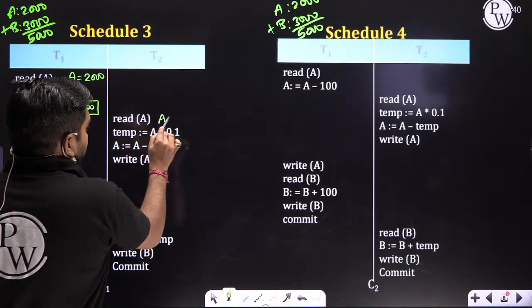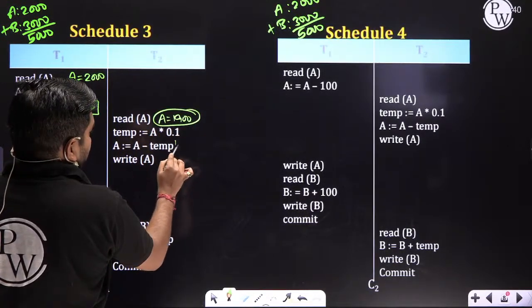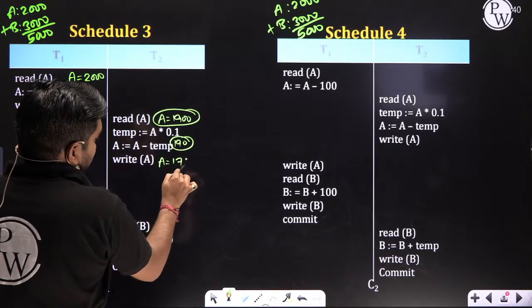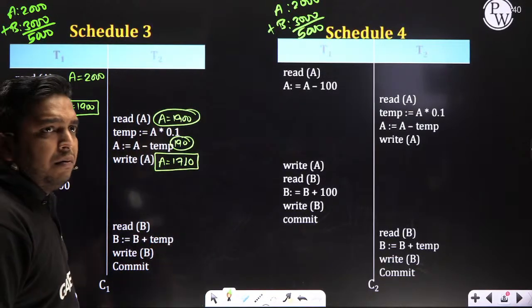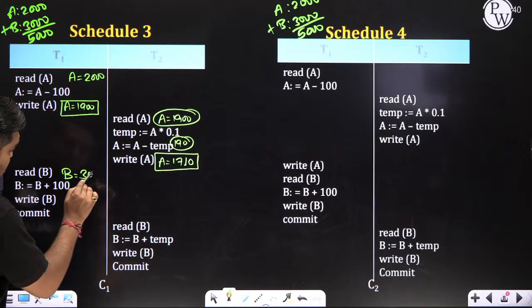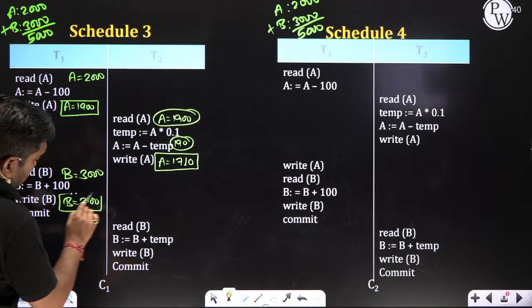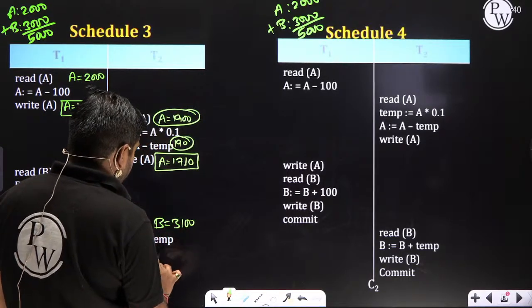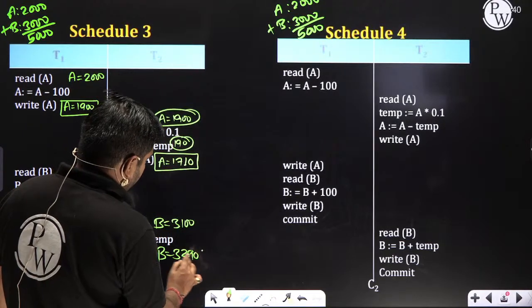What is the A value? 1900, my dear. 10% means 190. A value becomes 1710. Here B value is 1000, 100 rupees added, 3100. B value is 3100. Then what is happening? You will add temp. It will become 3900.